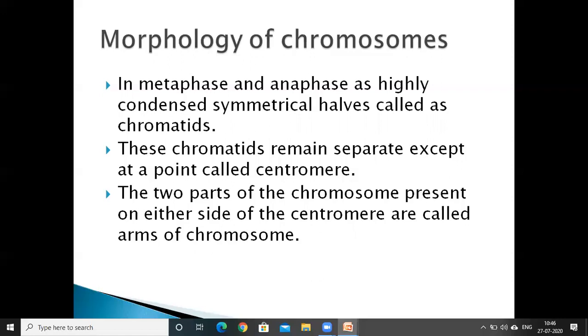The two parts of the chromosome present on either side of the centromere are called the arms of the chromosome.